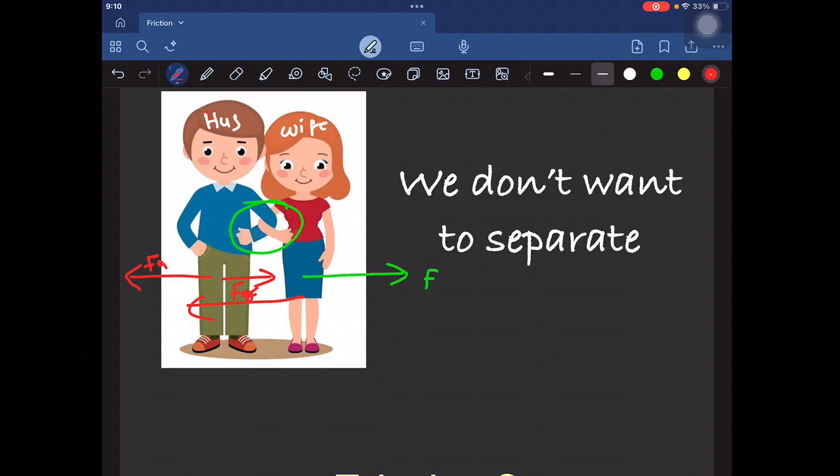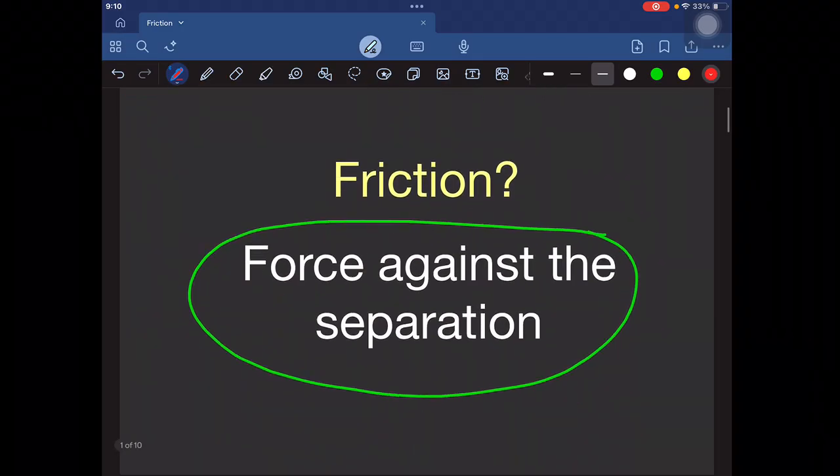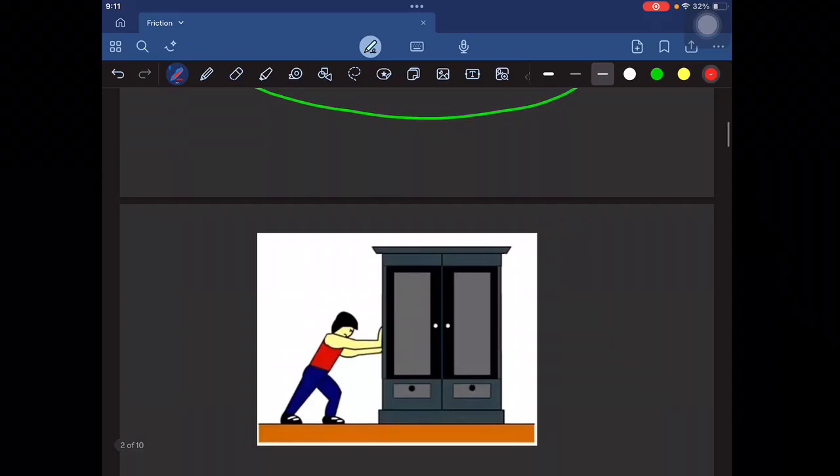Here imagine this is an almirah, and I am pushing this almirah in this direction. Here this is the contact surface. The lower body doesn't want this almirah to move because they don't want to separate from each other. So the lower body acts with a frictional force in this direction. Imagine I am applying a 100 Newton force, but the almirah is not moving.